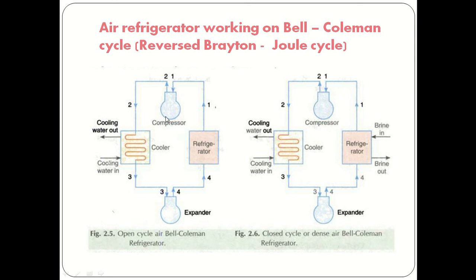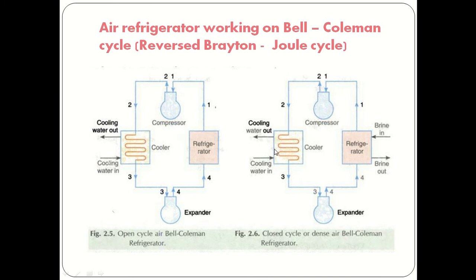So 1 to 2 is the compression process, 2 to 3 is the heat rejection process, 3 to 4 is the expansion process, and 4 to 1 is the refrigerator, that means heat addition into the working substance, that means refrigerant. So this is about the open cycle.